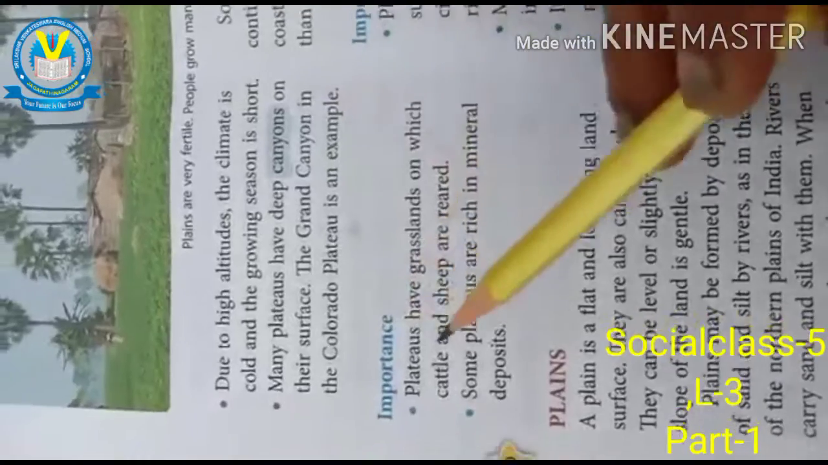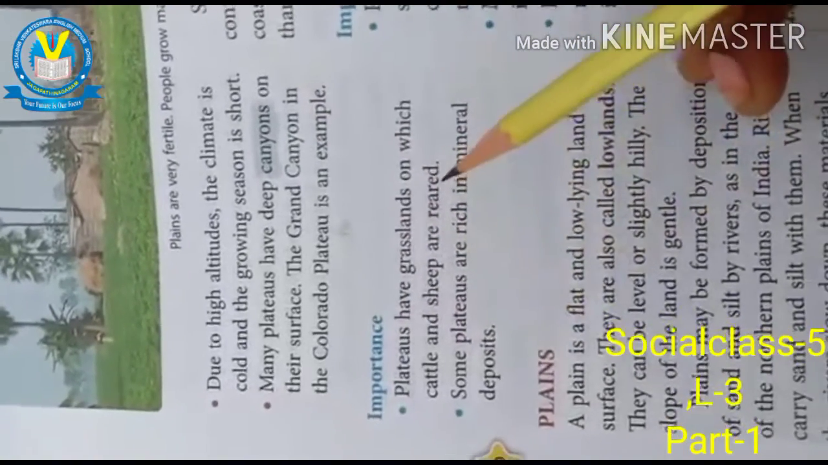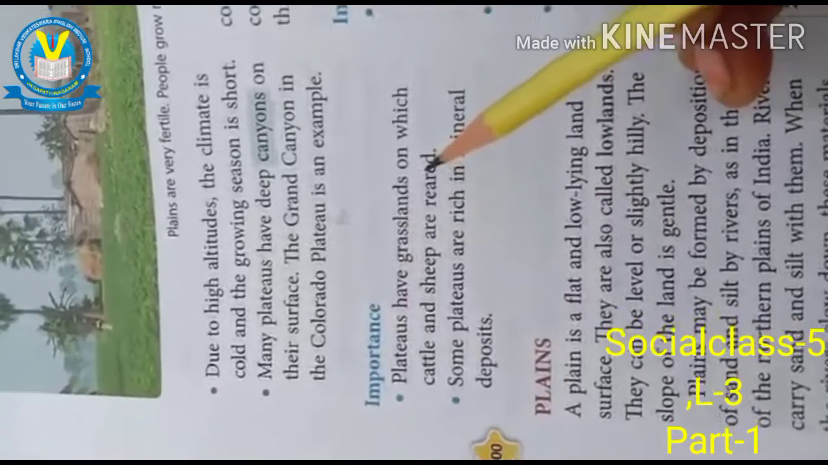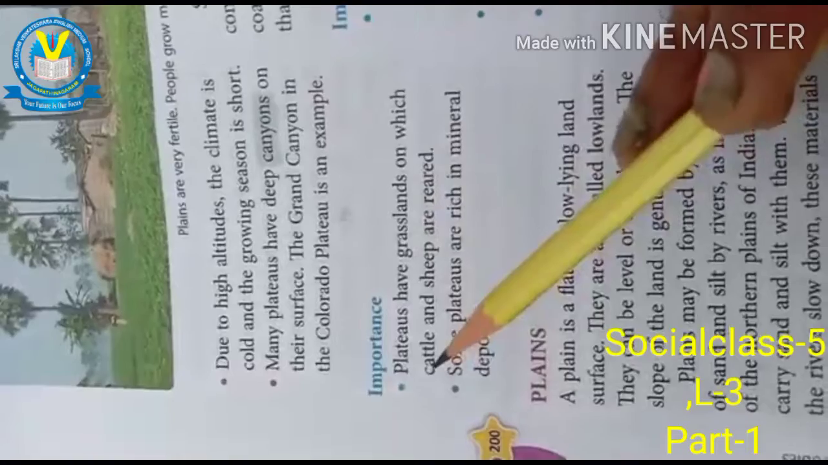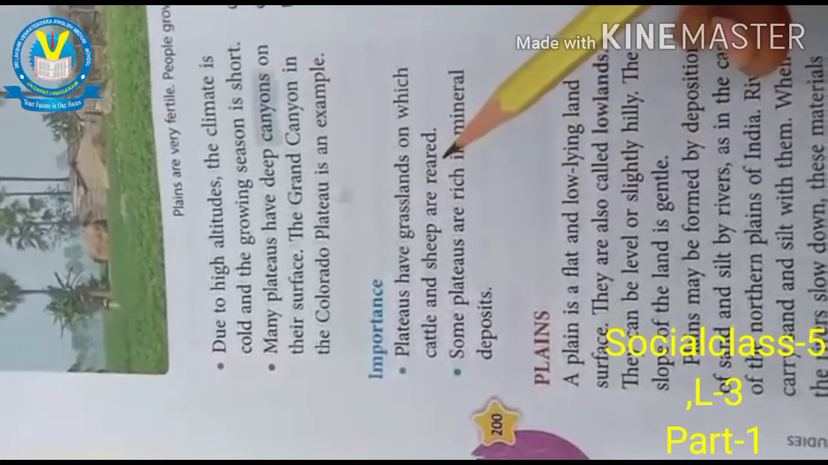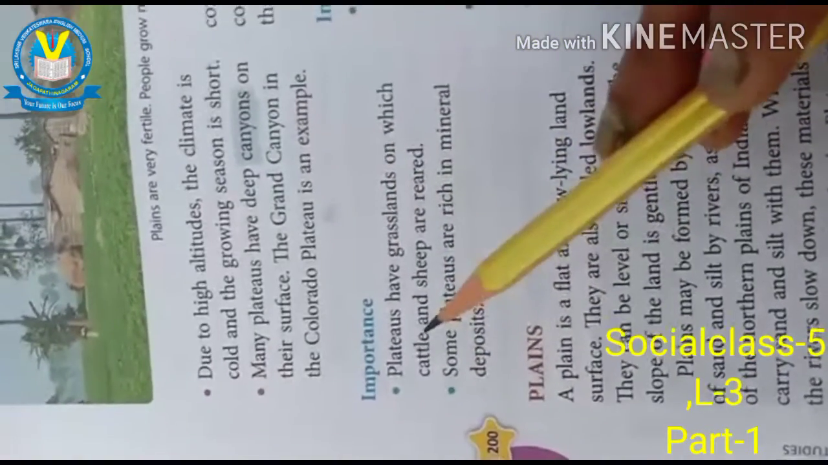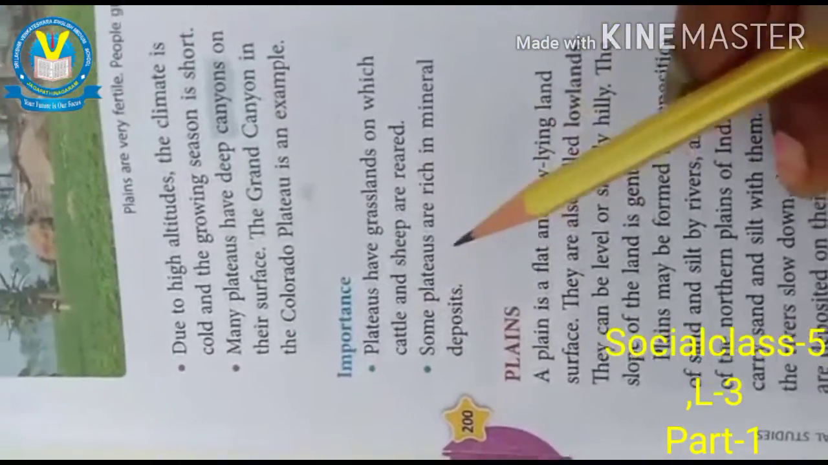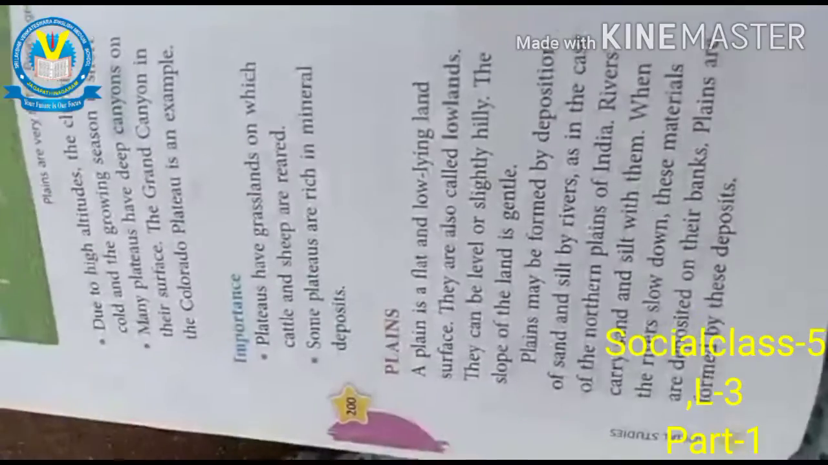And importance: plateaus have grasslands on which cattle and sheep are reared. In these areas we can see plenty of grass for cattle and sheep rearing. So the grass is useful for sheep and cattle. Some plateaus are rich in mineral deposits.